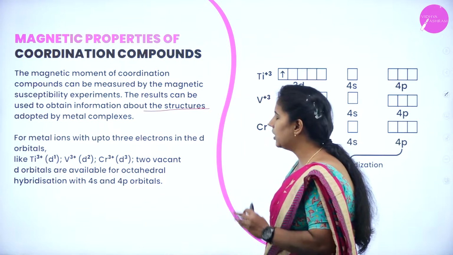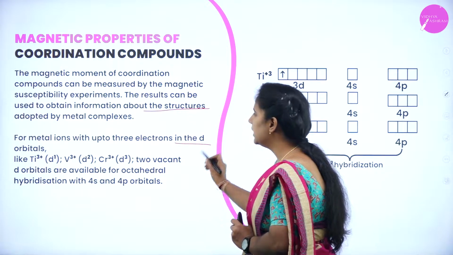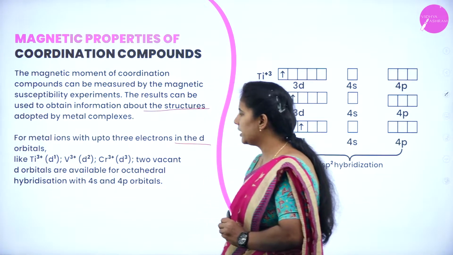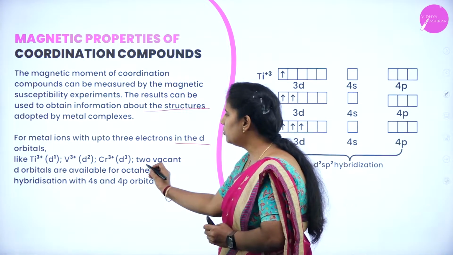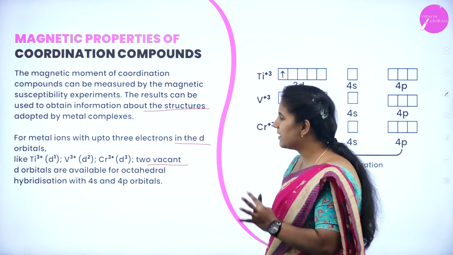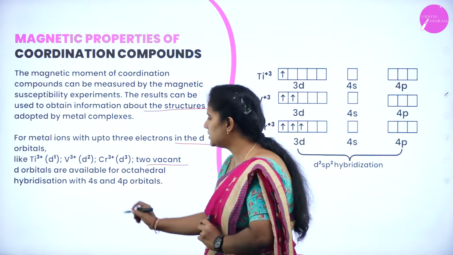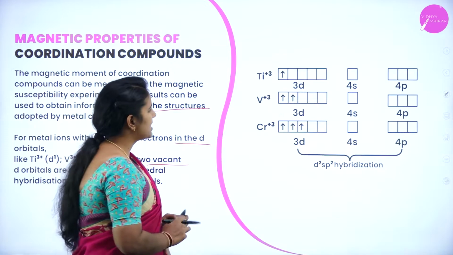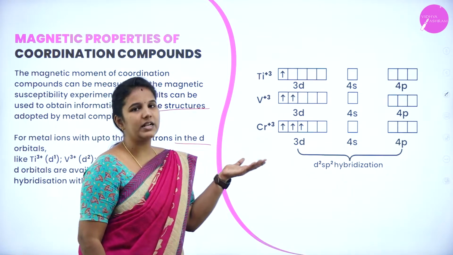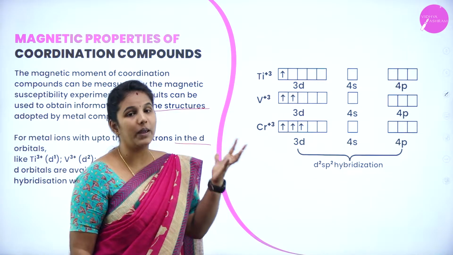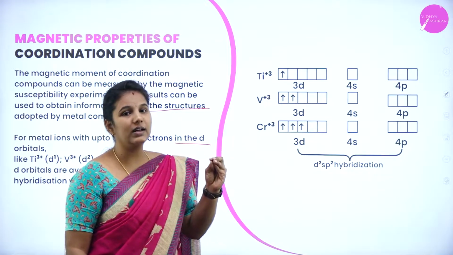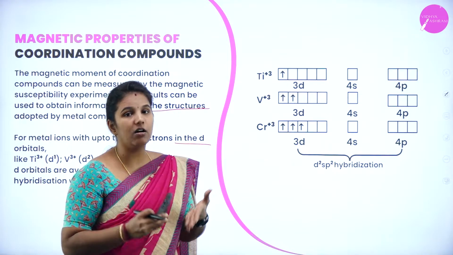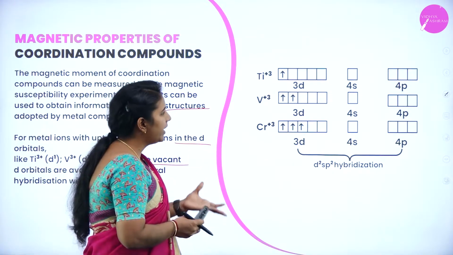For the metal ions with up to 3 electrons in the d orbitals, like titanium 3+, vanadium 3+, and chromium 3+, there are 2 vacant d orbitals available for the octahedral hybridization with the 4s and 4p. Here we have examples of vanadium 3+ and titanium 3+ as well as chromium 3+. All these central metal atoms consist of vacant d orbitals.